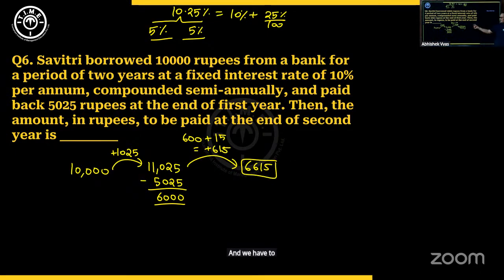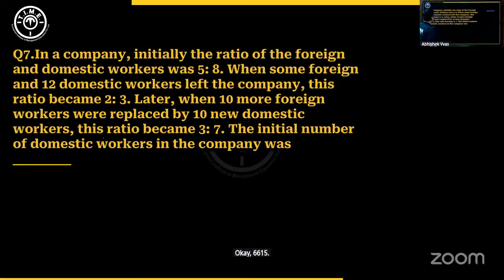And we have to pay exactly this much amount to close the loan. So what's the amount to be paid at the end of second year? I'll say 6615 is the answer. Okay, 6615. Next one.